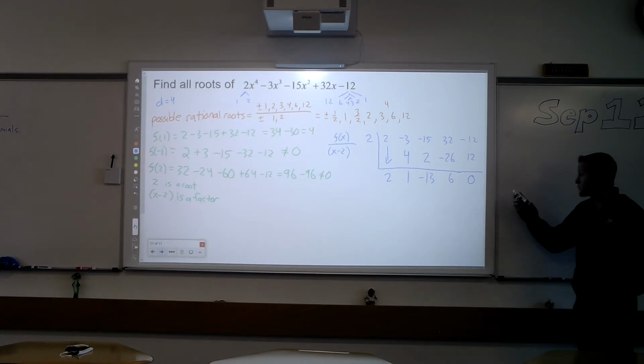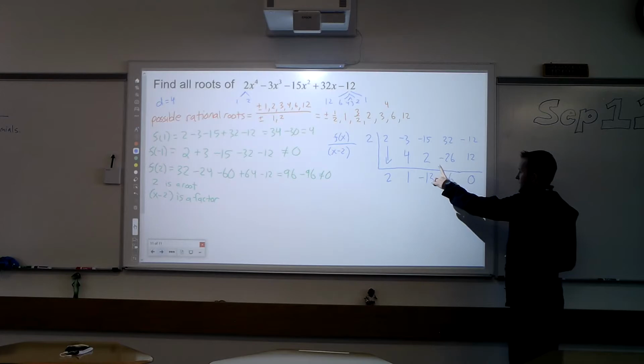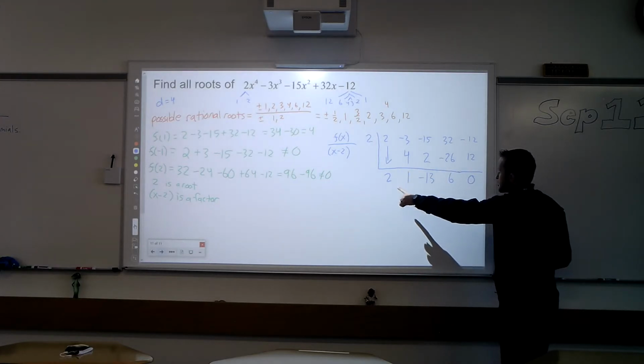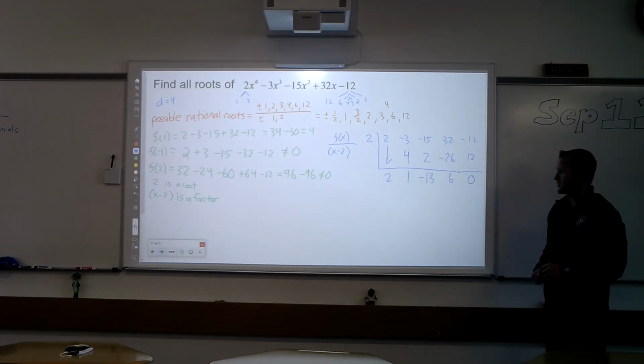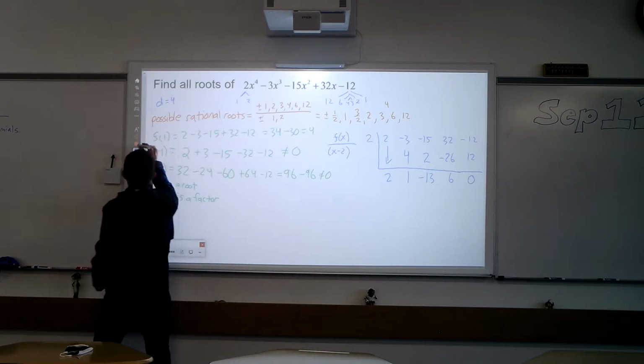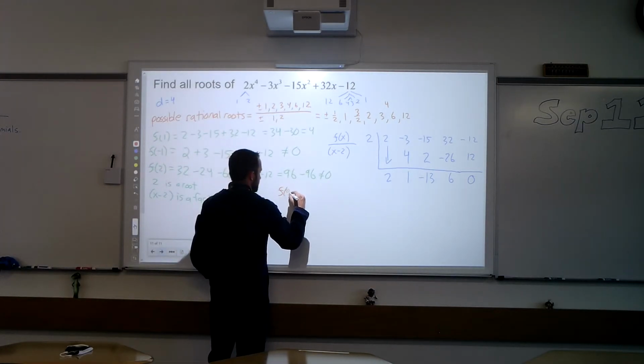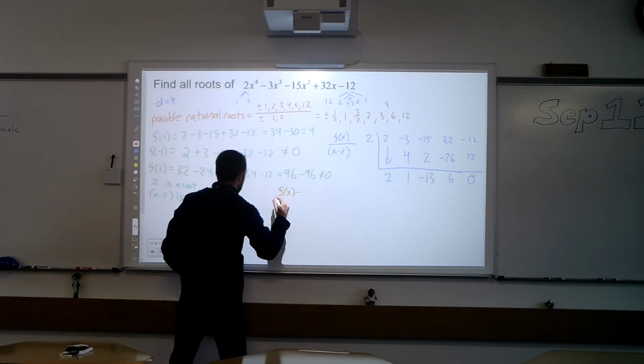Now, what does this represent right here? This is my remainder, my constant, my linear, my quadratic, and my cubic coefficient. Now, I'm going to write that off to the side here, and I think you'll see why. Now that I've factored out one of them, this is f of x over x minus 2.